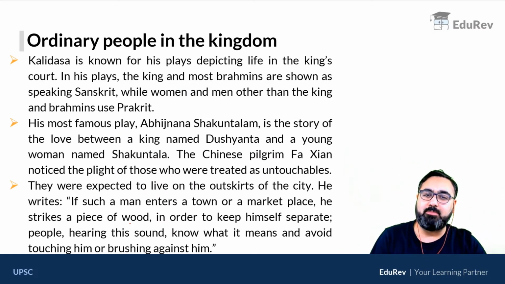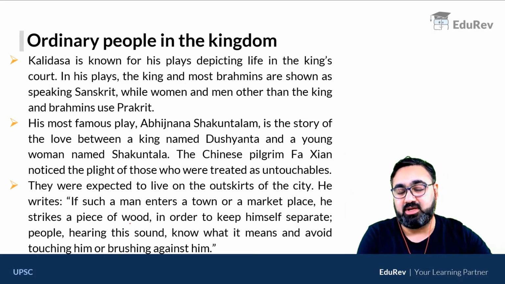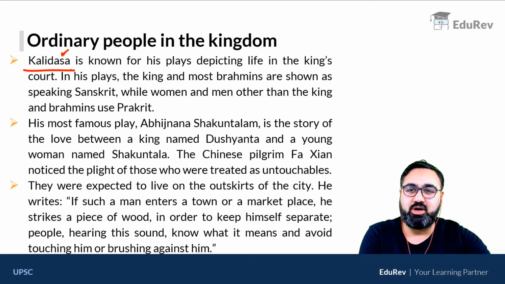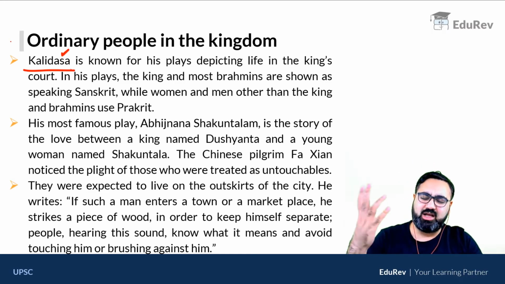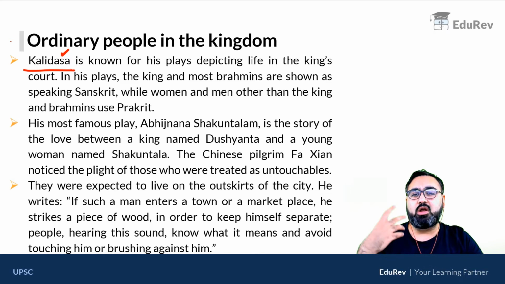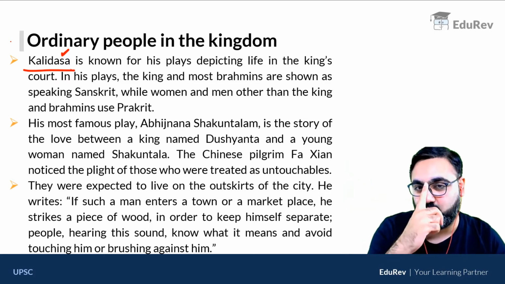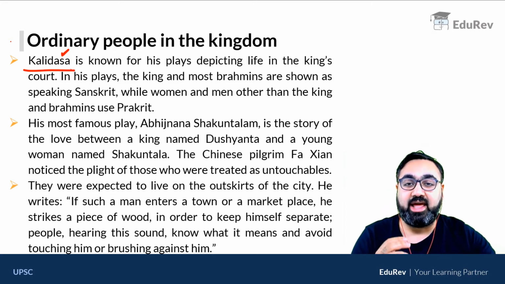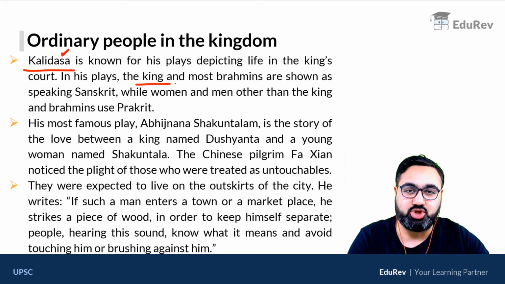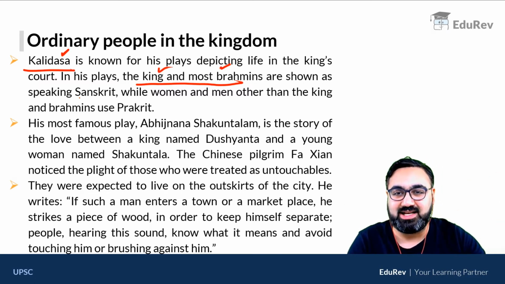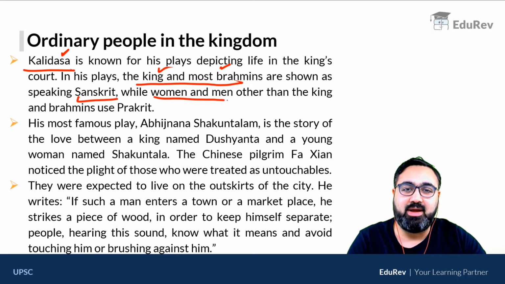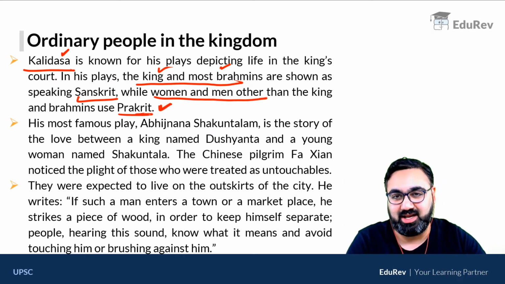There were also common people. अब common people के बारे में कई लोगों से हमें कई चीज़ों जानने को मिलता. For example, Kalidas, very famous poet of that time. Kalidas was during the Gupta Empire. He wrote a number of plays. Famously, Kalidas के plays में बहुत interesting चीज़ देखने को मिलती है. क्या? The characters who were kings and Brahmins, जो characters उनकी play में kings और Brahmins थे, उनके जो dialogue थे, they were in Sanskrit. And the characters of women and other men below the king, वो प्राकृत बोलते थे, मतलब common man's language.